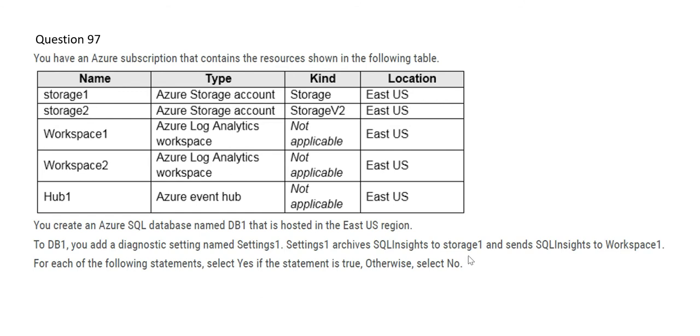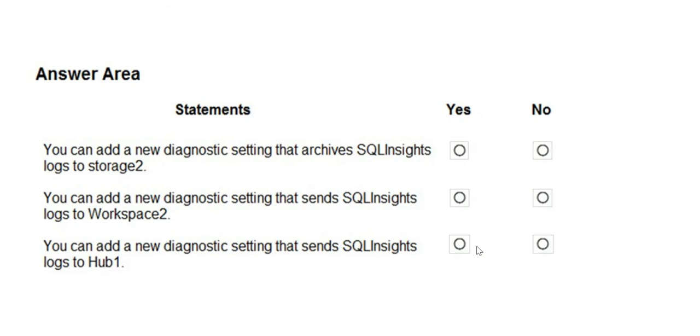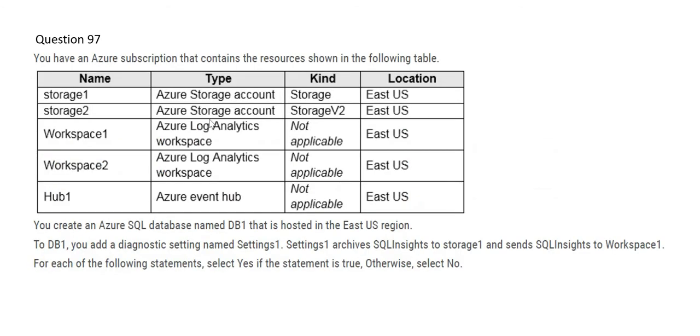So this is the scenario, and if you see, this is a question. So let's try to first understand the scenario here. You have these storage and workspace, and these are the locations. Everything is in East US. And what kind of service is this? Is this a storage, or not applicable, etc.? What you are doing is you create a SQL database named DB1, and you are hosting it in US East. So everything is US East, so not a problem.